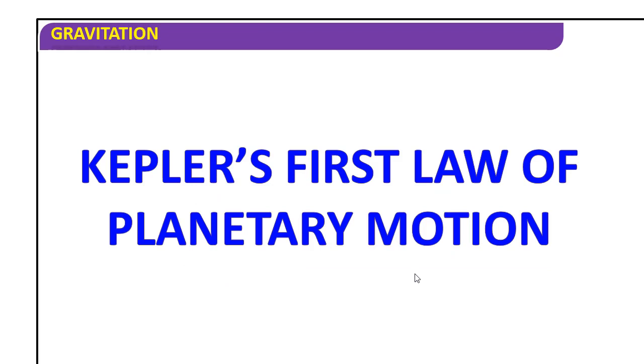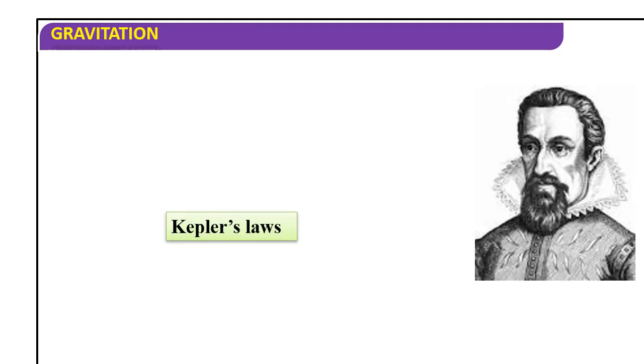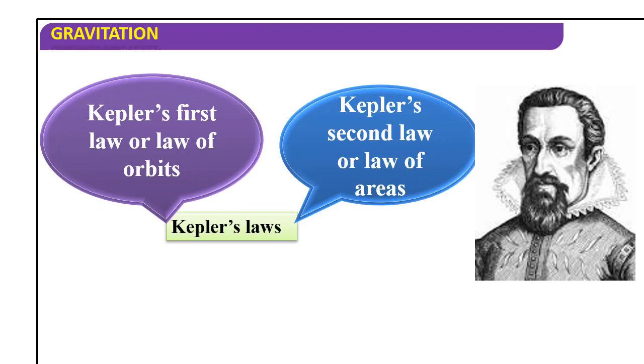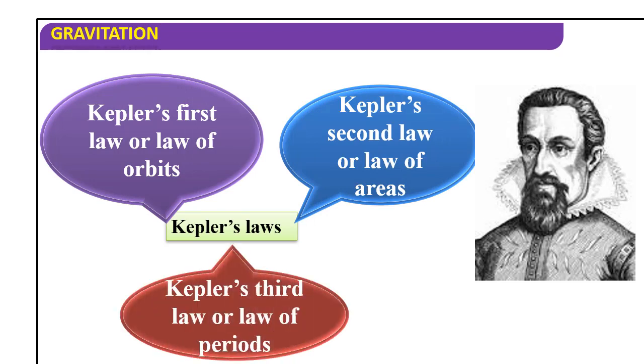Kepler's first law of planetary motion. Kepler's laws, this is more important for us. Kepler's first law or law of orbits, Kepler's second law or law of areas, and Kepler's third law or law of periods. You just remember: law of orbits, law of areas, law of periods. First law, law of orbits. Second law, law of areas. Third law, law of periods.